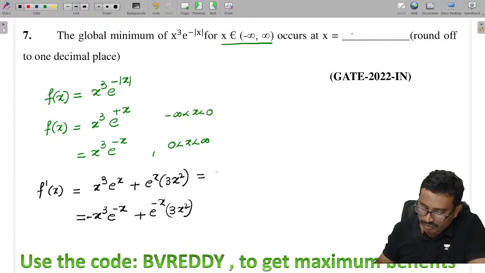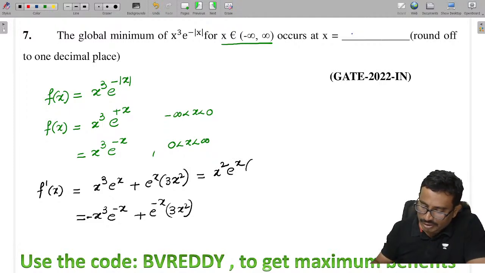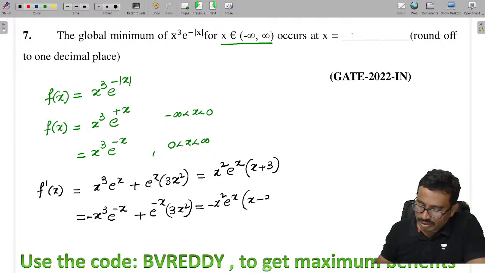If I take out x square into e power x as common, then you get x plus 3, and if I take out minus x square into e power minus x as common, then you get x minus 3.